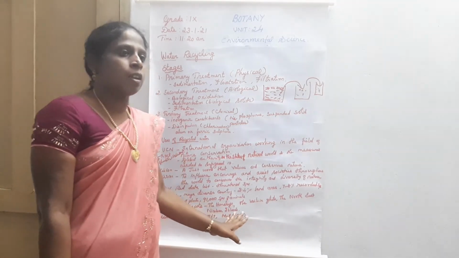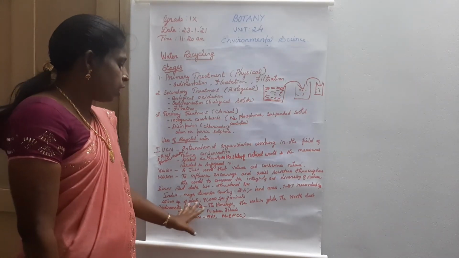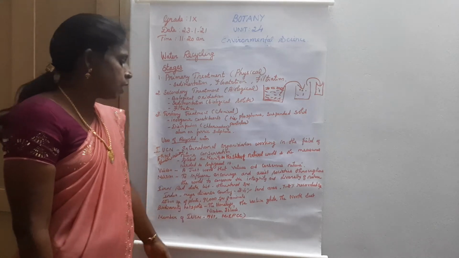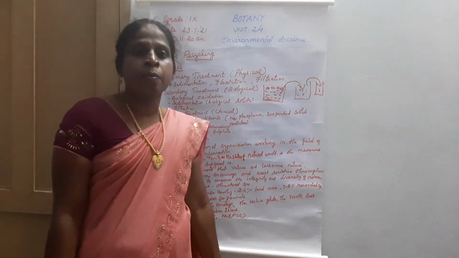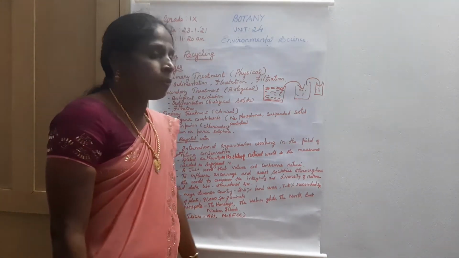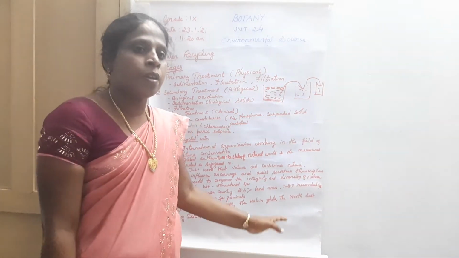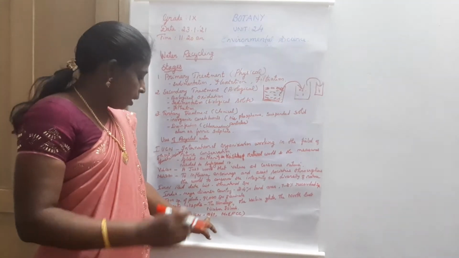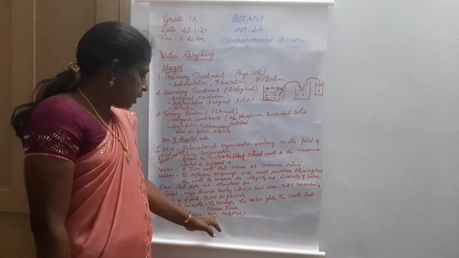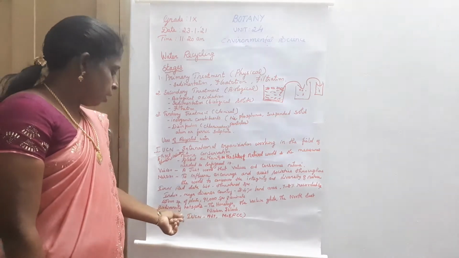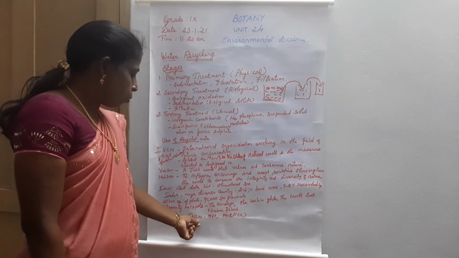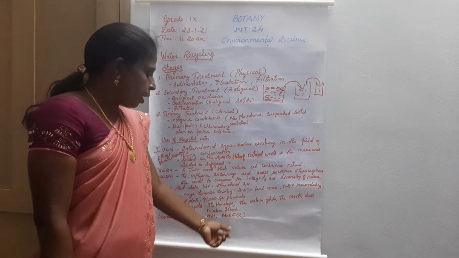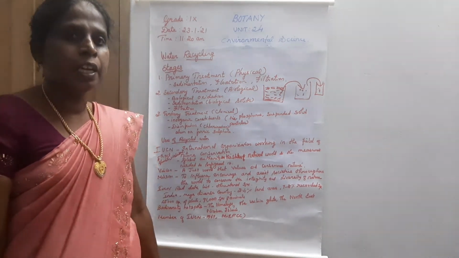The biodiversity hotspot areas in our country are the Himalayas, Western Ghats, Northeast and Nicobar Islands. See, India joined the IUCN in 1969 through the Ministry of Environment, Forest and Climate Change.